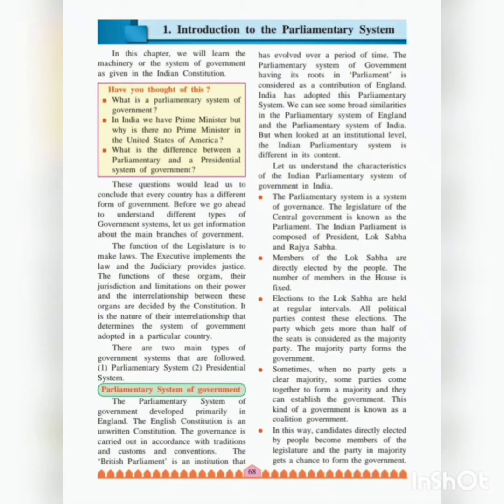Before we go ahead to understand different types of government systems, let us get information about the main branches of the government. So we are going to study about the parliamentary system of government. So only about India we will be studying. Now the function of the legislature is to make laws. The parliamentary system of government is divided into three sections. One is legislature, second is executive, and the third is judiciary. Through that it is functioning.